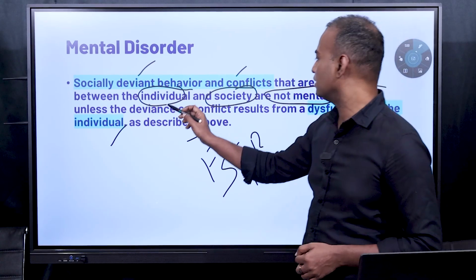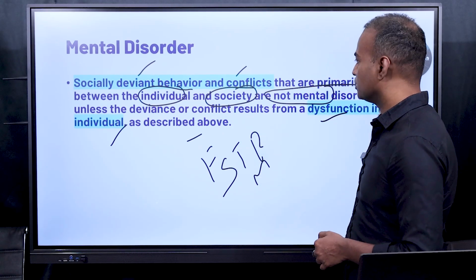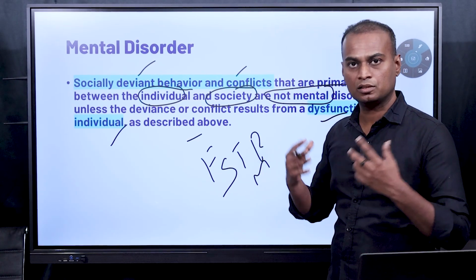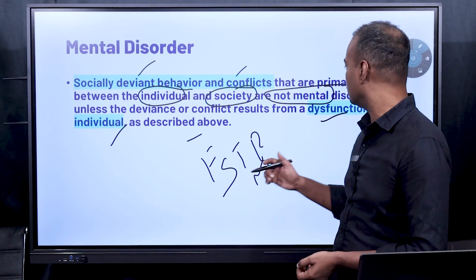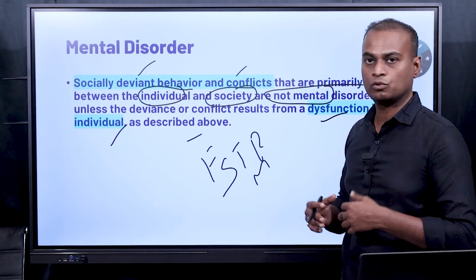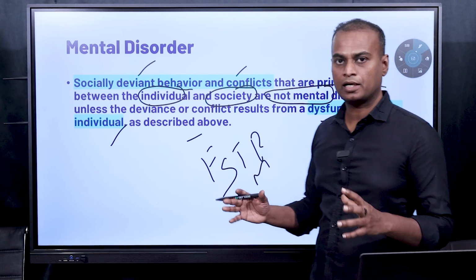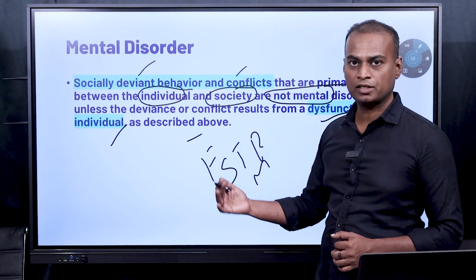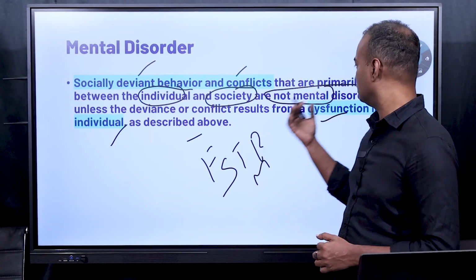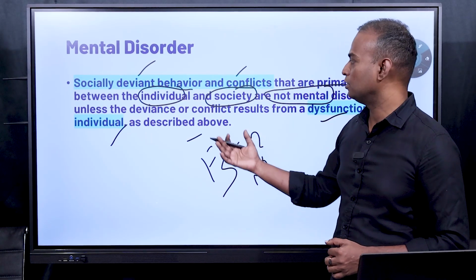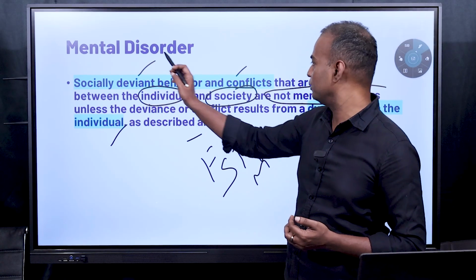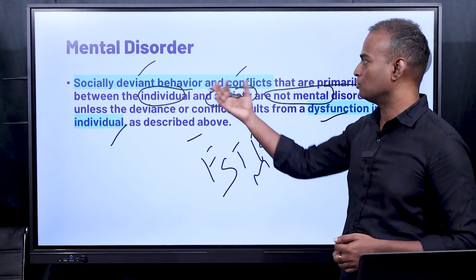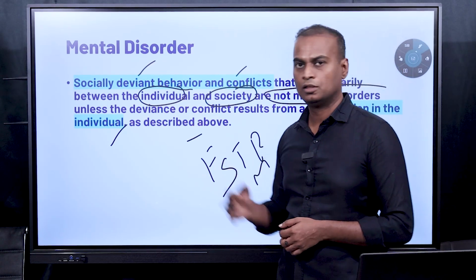You can see it here: unless the deviance or conflict results from a dysfunction in the individual. Dysfunction is the same thing. Any tumor, any lesion in the brain, or any significant abnormality, then only it is known as mental disorder. Otherwise, it is not known as mental disorder. So mental disorder has to have some pathological basis. Without it, when an individual is doing anything against the society which is not accepted in the society and he doesn't have any mental disorder, then it is not considered as mental disorder. The socially deviant behaviors and conflicts are not mental disorders unless there is some pathology. That's what this sentence from DSM-5 is saying.